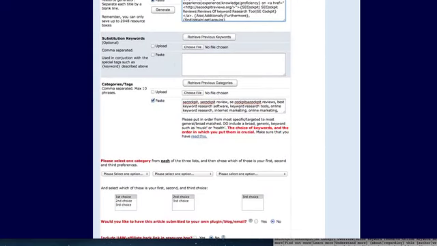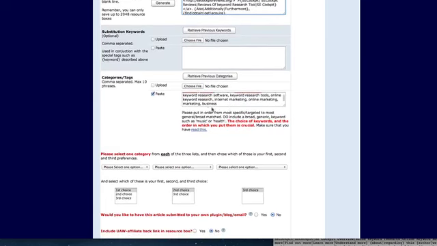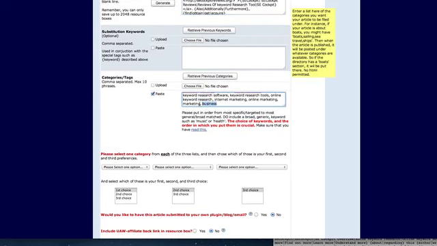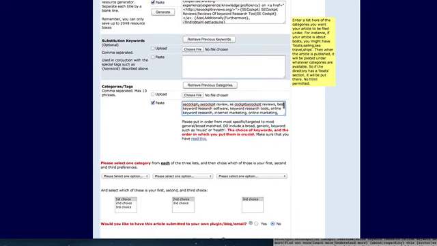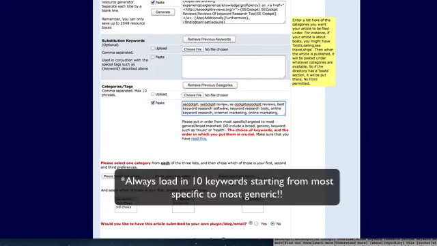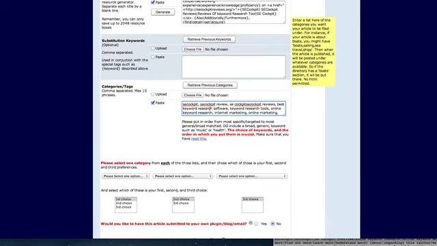I just go ahead and put in different keywords, and I start out very specific and then go down to very generic, including things like marketing and business, for example, in this particular review, because I'm talking about keyword research software. So the reality is that you're looking at 10 different keywords here, starting with very broad, then very specific, then ending in very, very broad. They're mentioning this here as being crucial for a reason, so make sure that you do that.